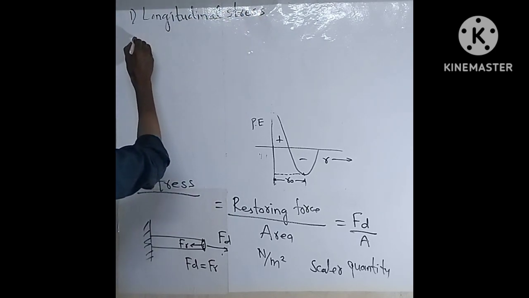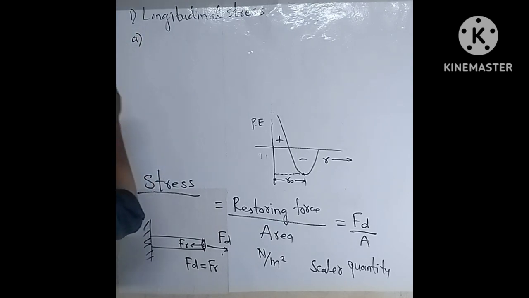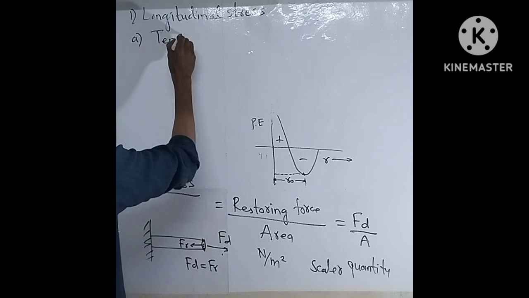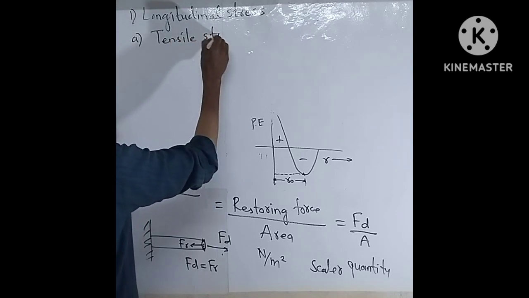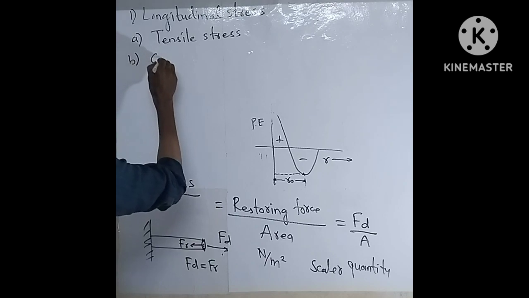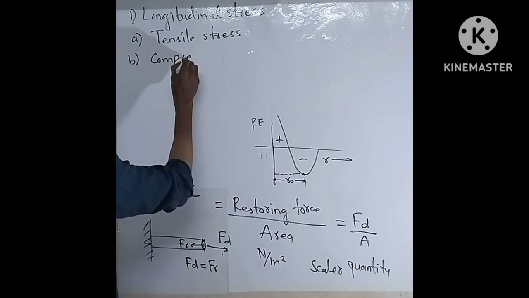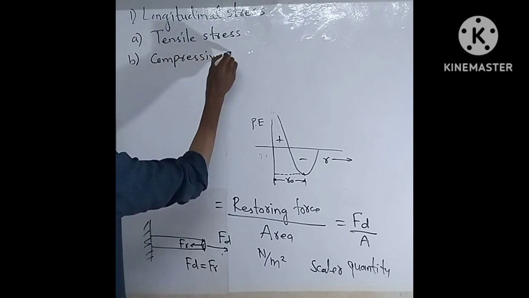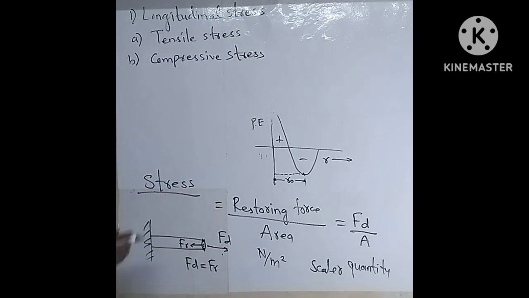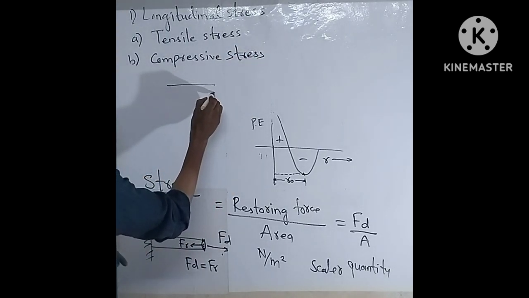There are two types in longitudinal stress. Number one is tensile stress, and second one is compressive stress. We take an example of a metal rod.